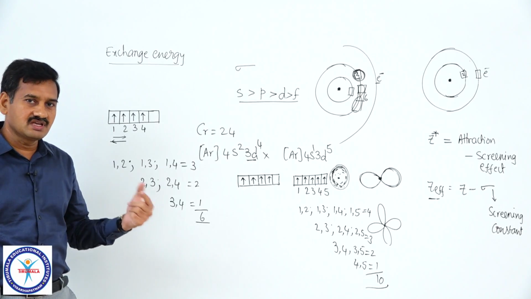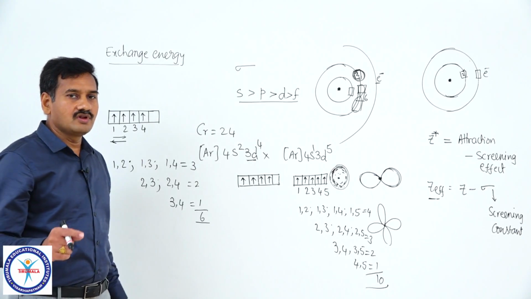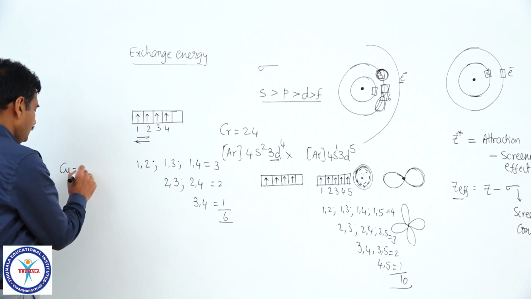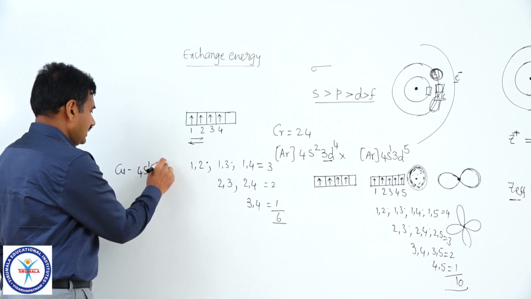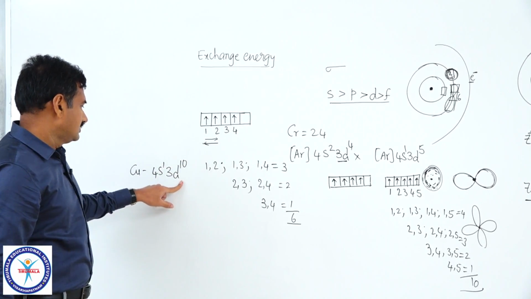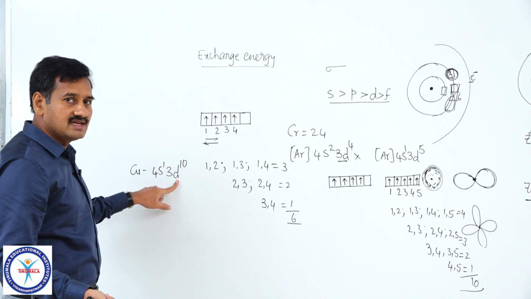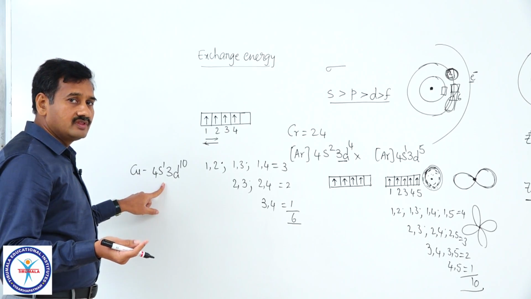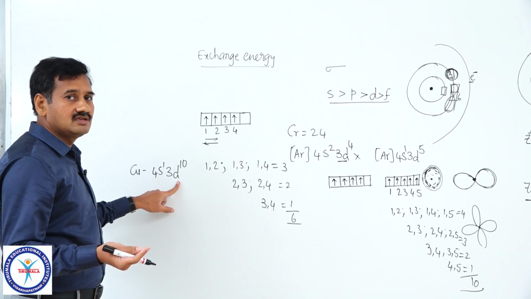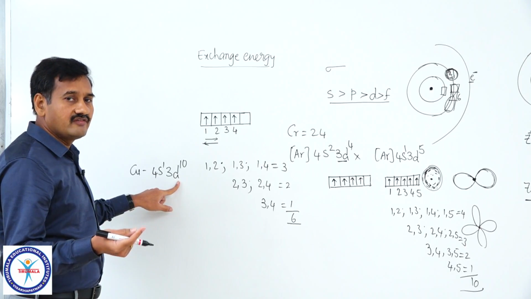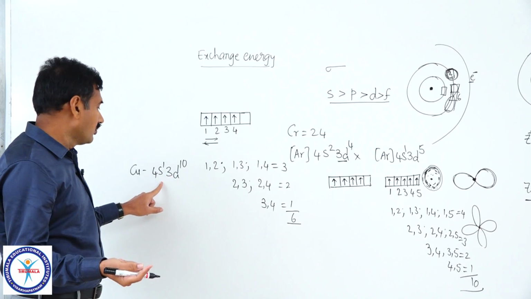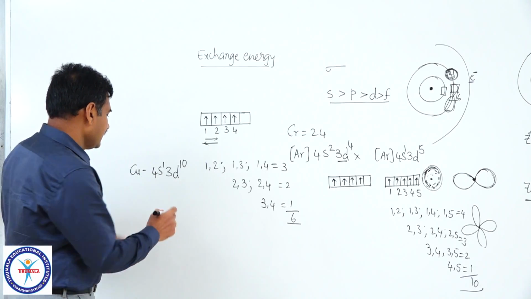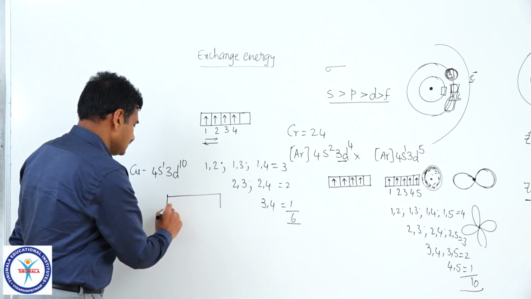Clearly, the same is the case even with copper with argon 4s1 3d10 configuration. Again with 4s1 3d10, the screening effect of d orbital is less as compared to s orbital. If more number of electrons are there in the orbital with less screening effect, then the entire screening effect value will be less, effective nuclear charge is more, hence copper is more stable with 4s1 3d10 configuration. That is one reason. Another one is all degenerate d orbitals, 5 d orbitals with 10 electrons, again there is symmetry.